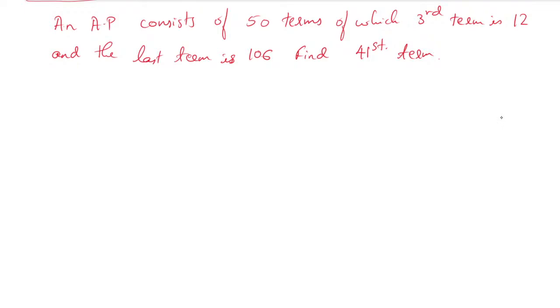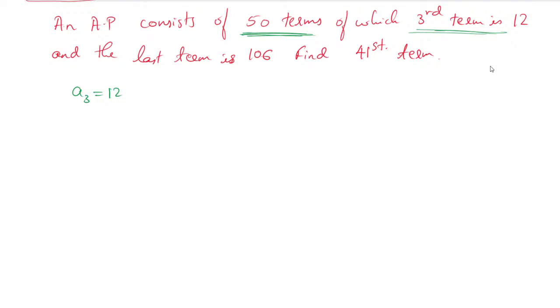In this question they have given that there are 50 terms. So there are totally 50 terms, and the last term is the 50th term. And the third term value is given. The third term value is 12. A3 is given as 12. Yes, very good, Sanjan. The A3 value is 12 because they have given us 12.